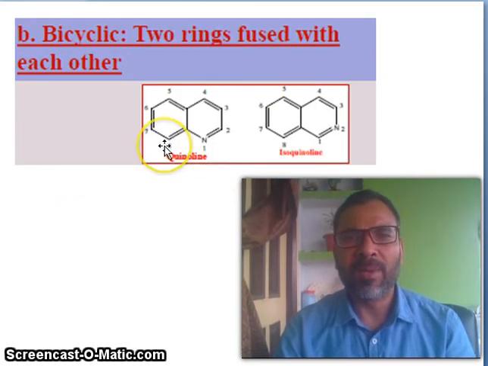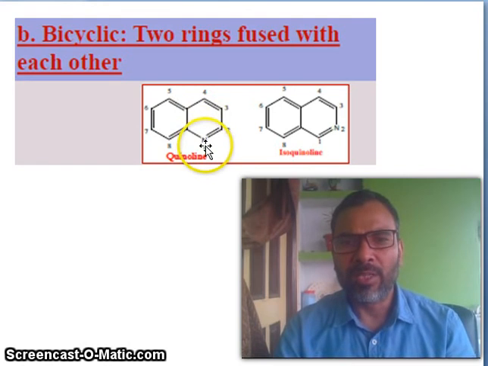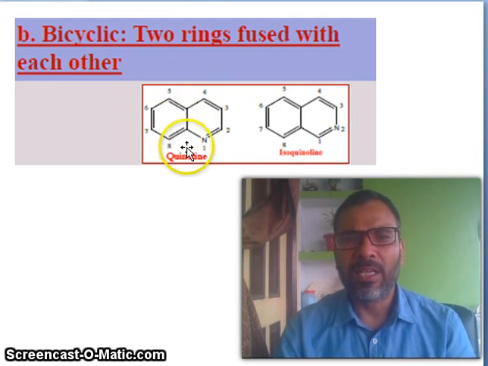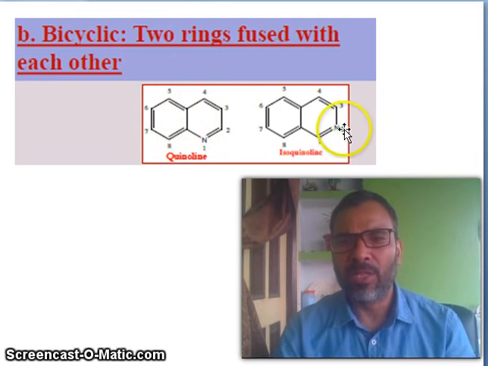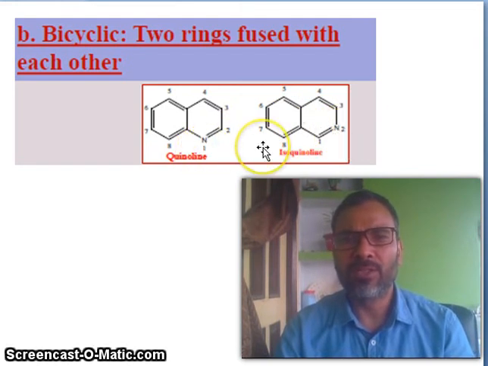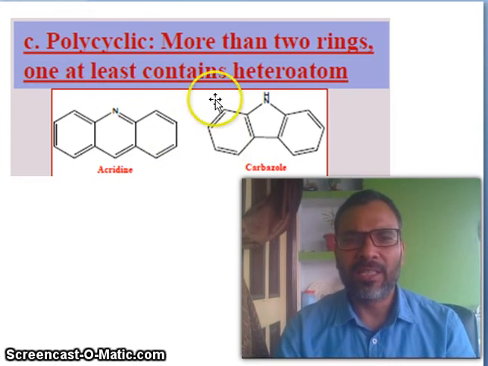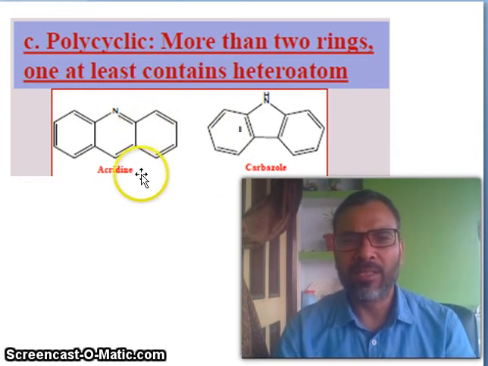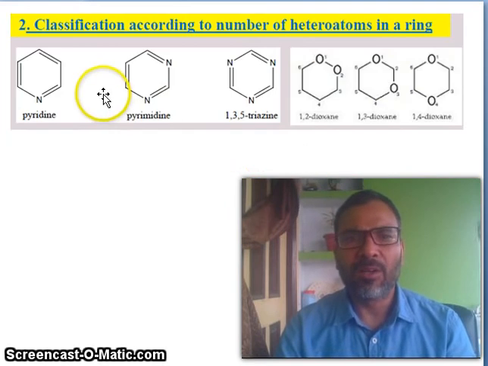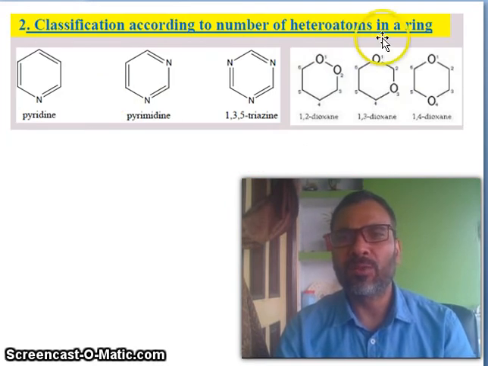So there is a bicyclic system also, 2 rings fused with each other. This is a heteroatom, but it is attached with benzene. Then it becomes quinoline, and quinoline is a heterocyclic compound. You see isoquinoline, fused together. So here is the 1 position nitrogen, here the 2 position nitrogen. So polycyclic, you see this is polycyclic, acridine, carbazole, etc.